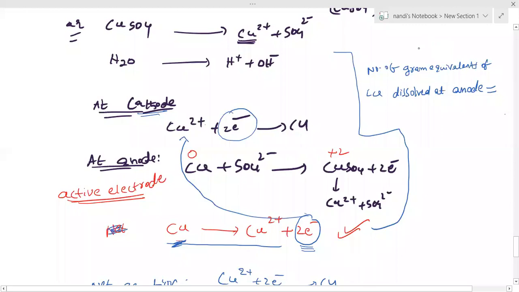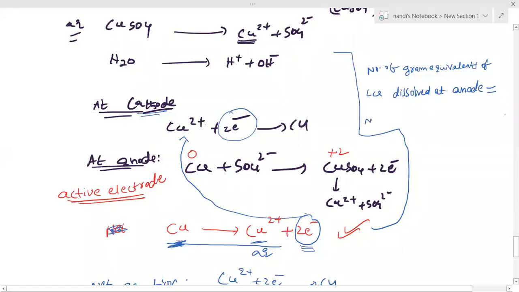Yes, I will explain again, please wait. So here, how much copper is deposited at the cathode? Copper is dissolving at the anode, that is the reason we are getting Cu2+ aqueous. That much copper only is going to be deposited at the cathode, equal to number of... I wrote, please note down this full sentence.